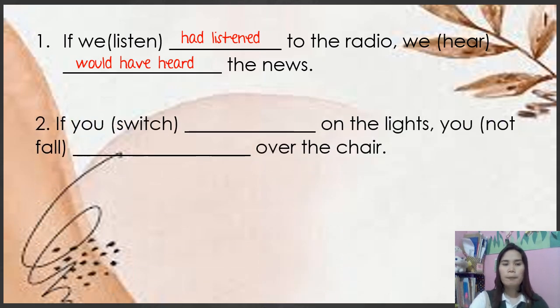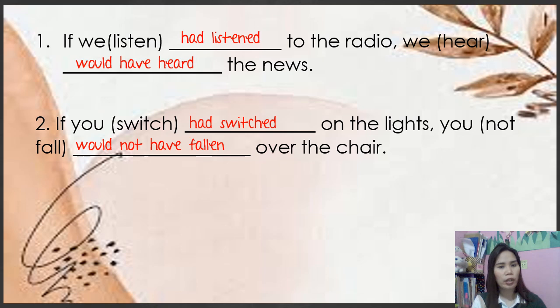Next we have if you, so that is had switched. If you had switched on the light, you would not have fallen over the chair. Okay, so the action had switched did not happen, and therefore it is impossible for him to not have fallen.